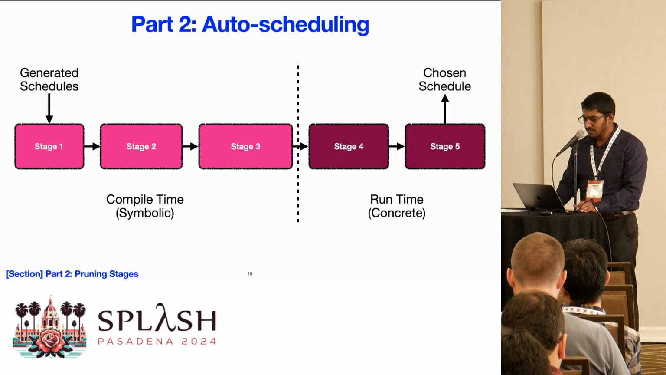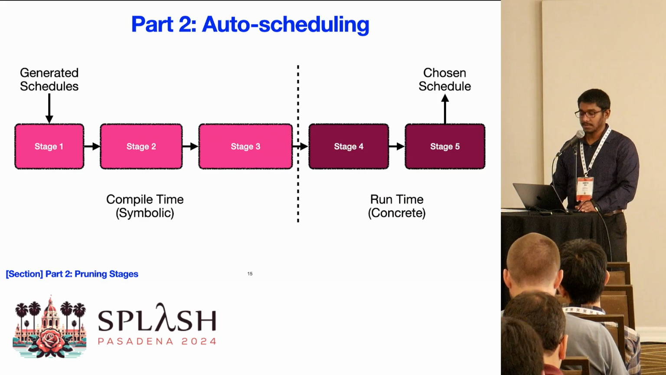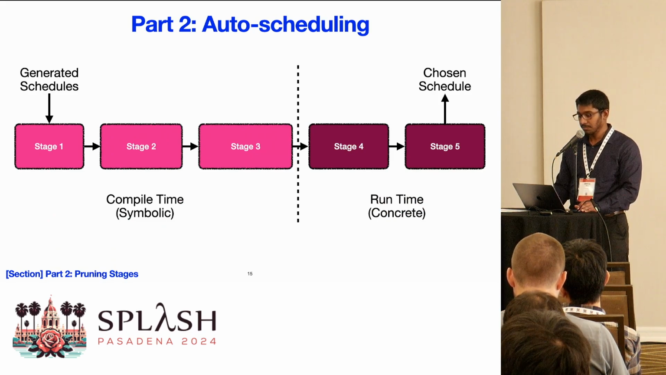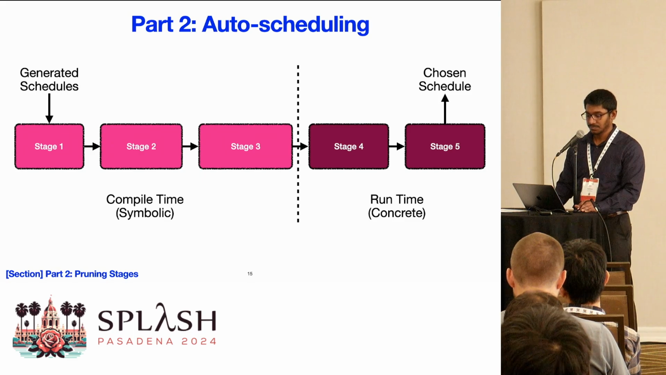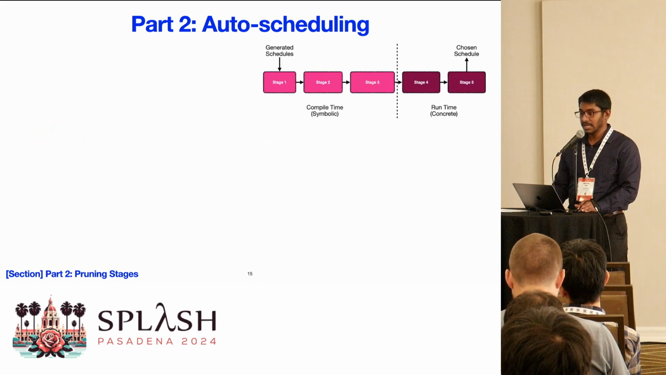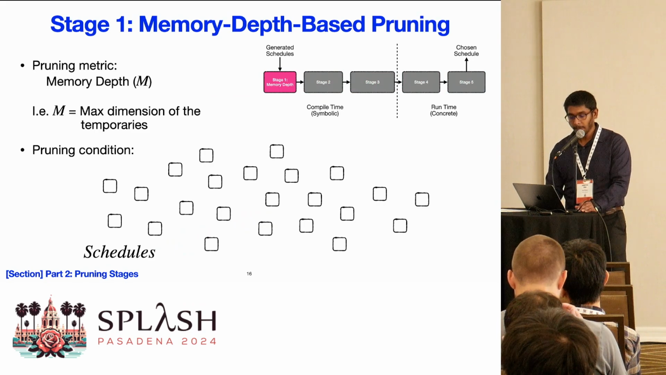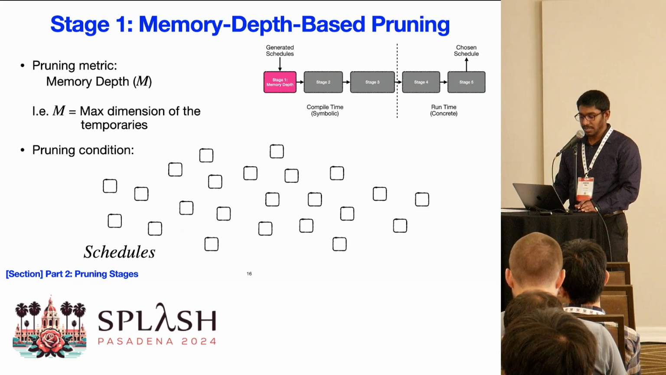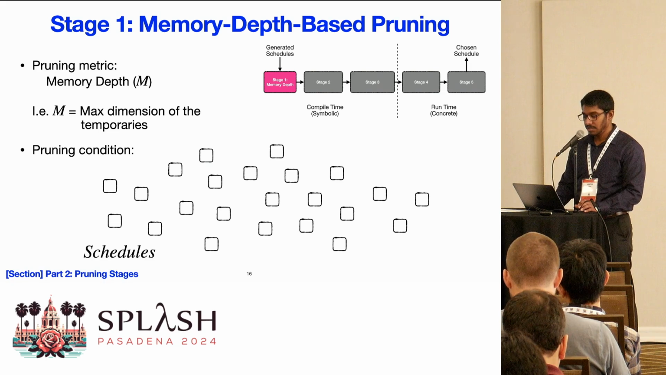So there are 5 stages in our TOS scheduling pipeline, 3 stages at compile time and 2 stages at runtime. Let's run through all of these stages one by one. The first stage of pruning at compile time is the memory depth-based pruning stage. This stage uses a heuristic called memory depth.